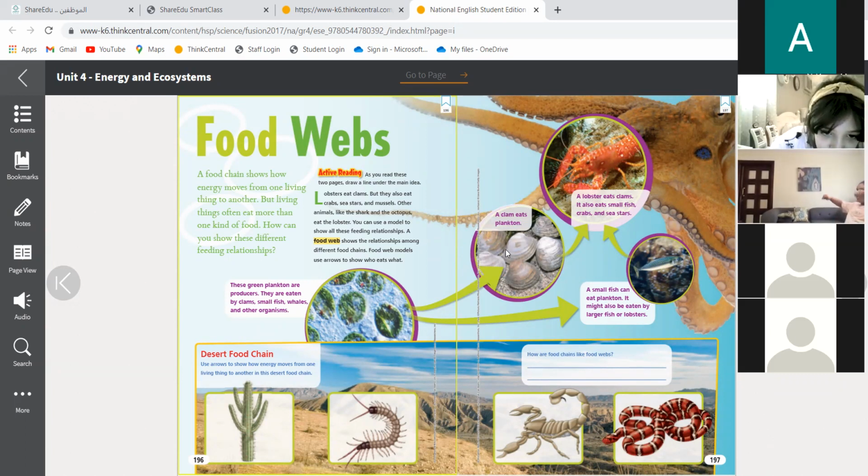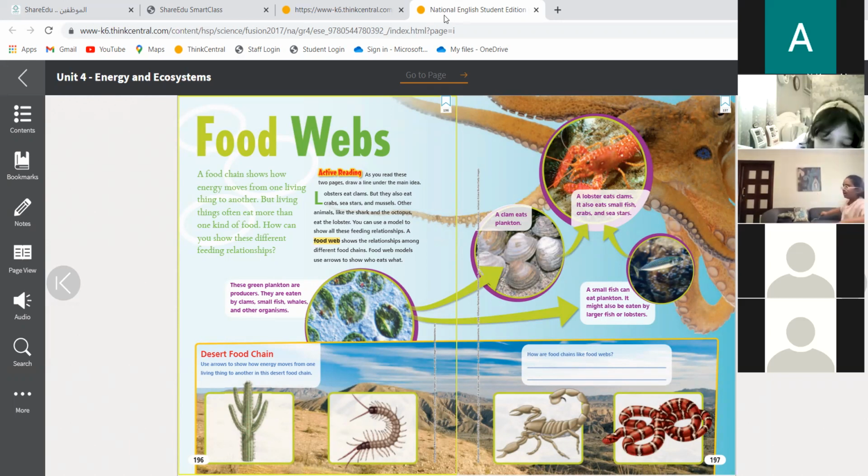Who will eat the clam? The lobster will eat it. And the planktons can also be eaten by who? By a small fish. And the small fish will be eaten by the lobster. Finally, the lobster can be eaten by an octopus.